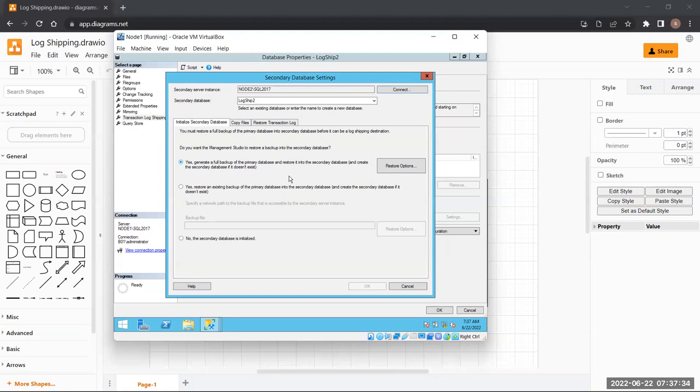They say that no, the secondary database is initialized. Now, if you remember, I told you the other day, this is called database initialization. For that, we needed to do what? Does anybody remember that? We needed to restore the database as well. We needed to take a full backup and a log backup, right? Then we need to copy the backup. Remember? And we need to restore the backup in the secondary database.